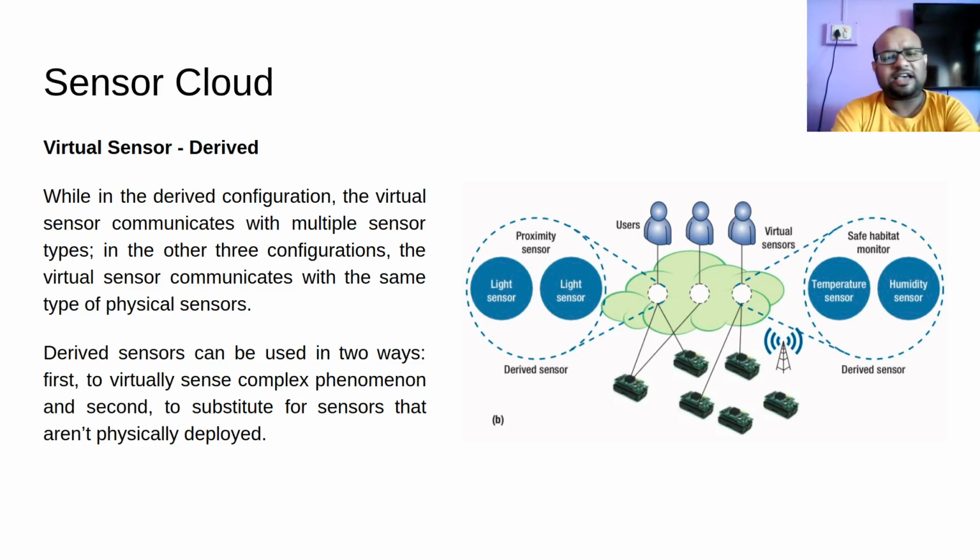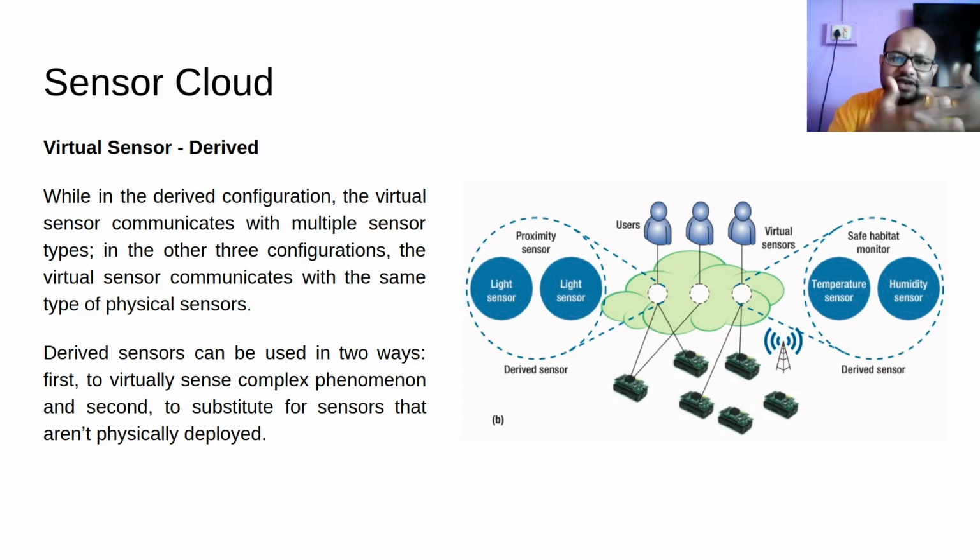So there is the PIR sensor, but let us say I don't have a PIR sensor deployed in my WSN, in my region of interest. Since I don't have it, I am going to derive this PIR sensor using other available sensors. There is a light sensor, and I am using this light sensor to derive a proximity sensor.